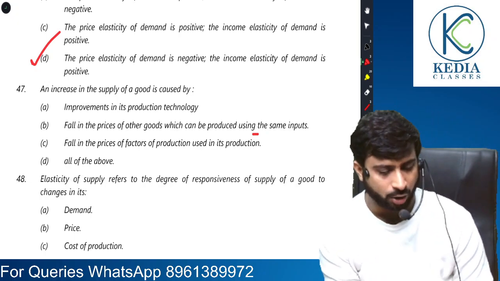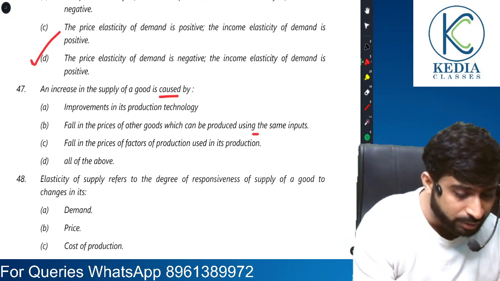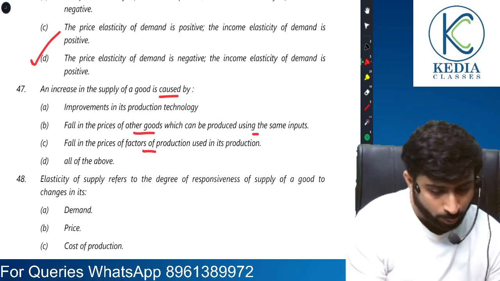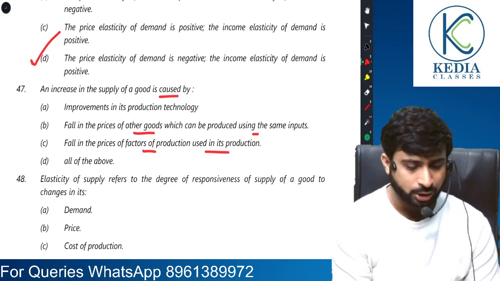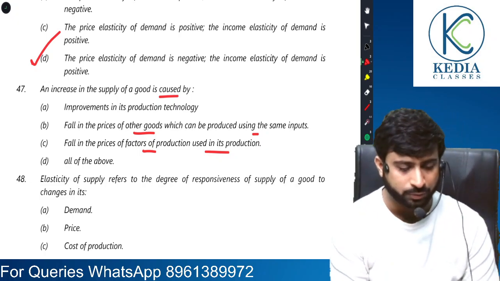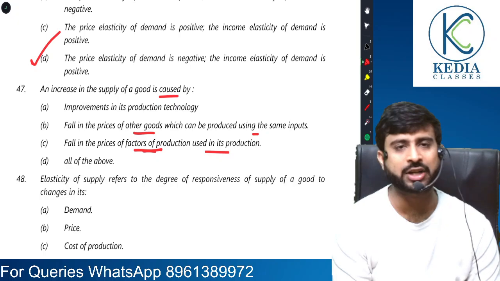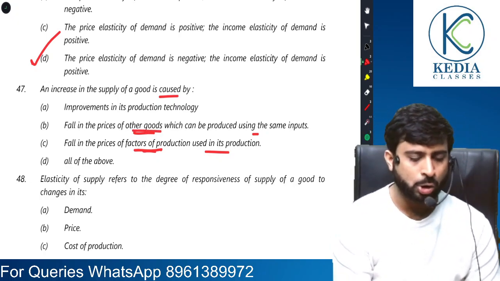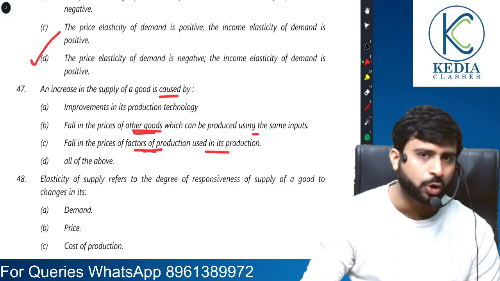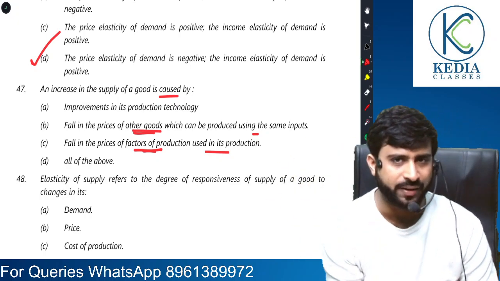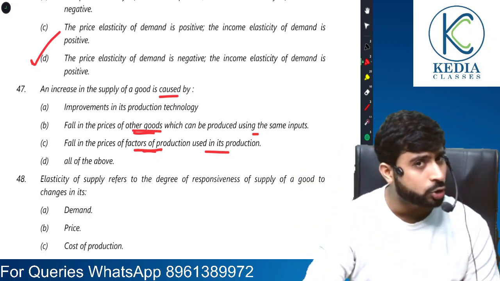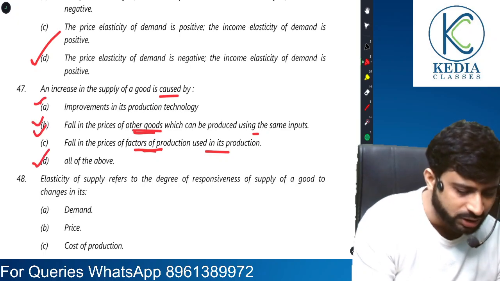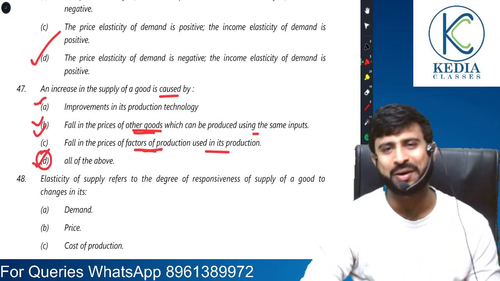Yes, an increase in supply of a good is caused by a fall in price of other goods. No, a fall in price of factors of production used in its production. Yes. So if there is a fall in price of the factor of production, it's correct. And if there is a fall in price of other goods, naturally I will want to produce this good more, because other goods' prices have fallen. So I will want to produce the current good more. So all of them seem to be the correct answer. So the right answer for the MCQ would be all of the above.